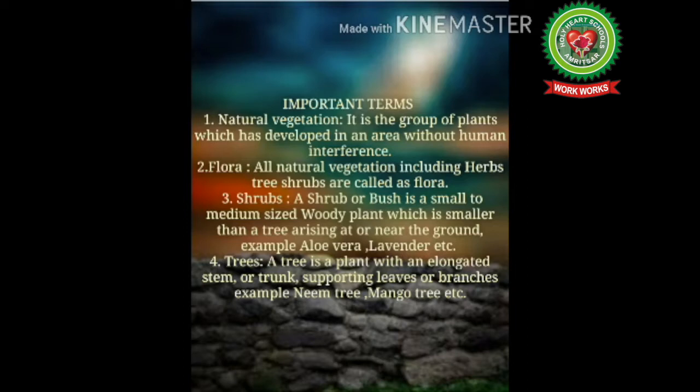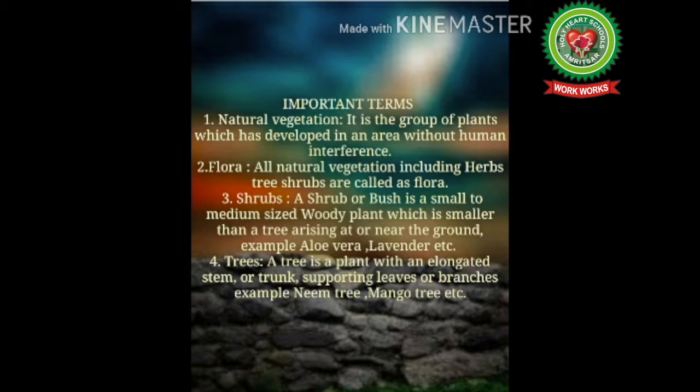Number 1 is natural vegetation. It is a group of plants which has developed in an area without human interference. Number 2, flora. All natural vegetation including herbs, trees, shrubs are called as flora. Number 3, shrubs. A shrub or bush is a small to medium size woody plant which is smaller than a tree, arising at or near the ground.